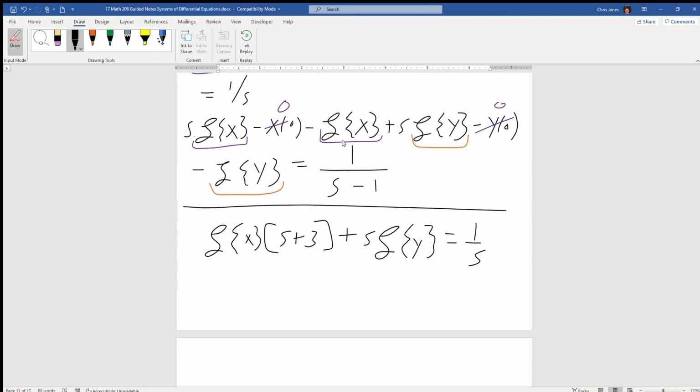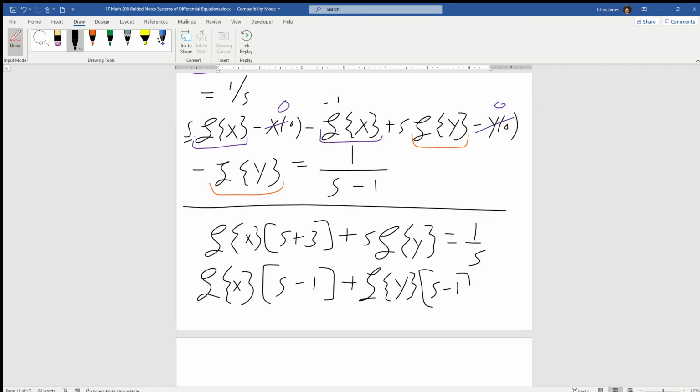The second equation, we're going to factor out an L of x, and that's going to yield an s minus 1. So we have an s, and then we have just a 1 here, but it's a negative. So there's 1 L of x, so that's going to be s minus 1. Factoring out an Ly, that's going to leave us with s minus 1 again. So that's kind of nice that we have those two factors. And on the right-hand side, we have 1 over s minus 1.